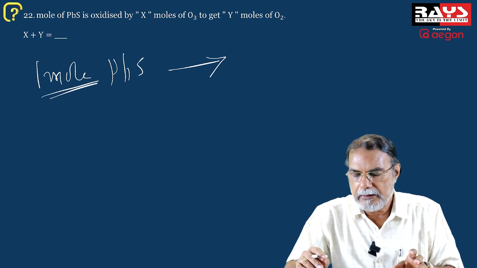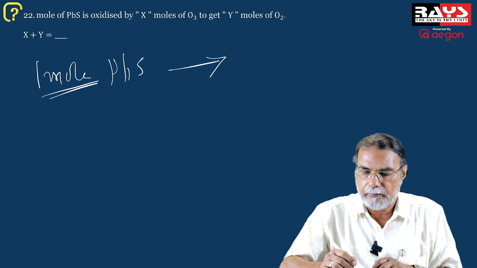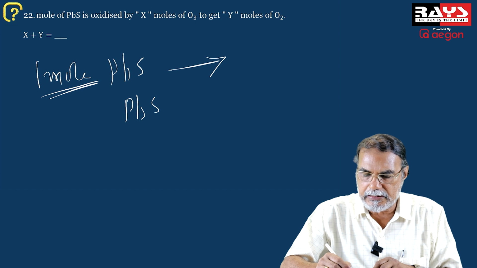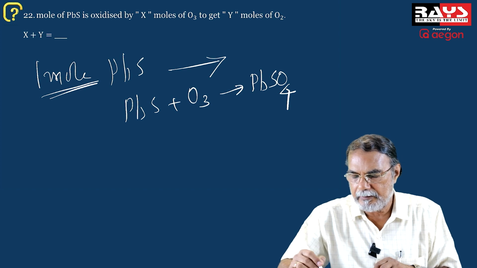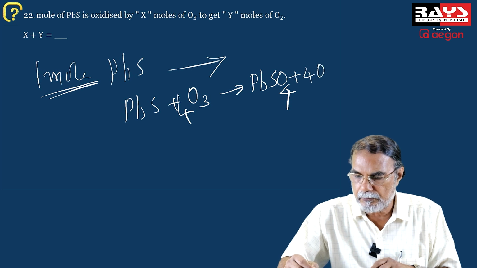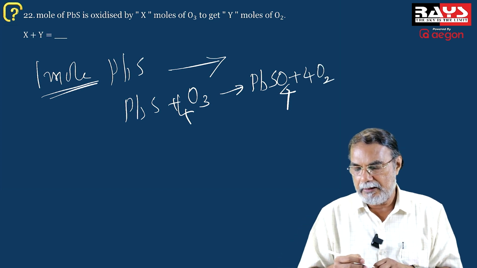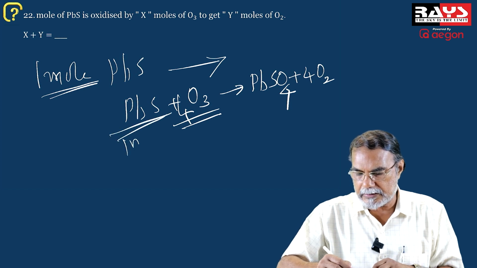Now this is a simple reaction of ozone, and it is PbS plus O3 giving PbSO4, lead sulfate. You require 4 oxygen atoms, and therefore 4 moles of ozone, plus 4 moles of oxygen on the right hand side. So 4 moles of ozone react with 1 mole of PbS.